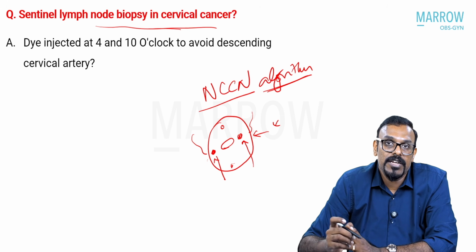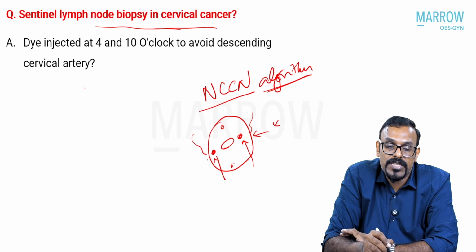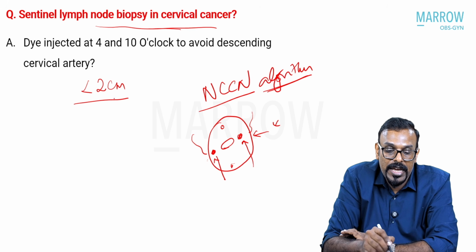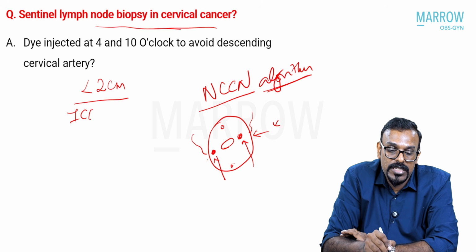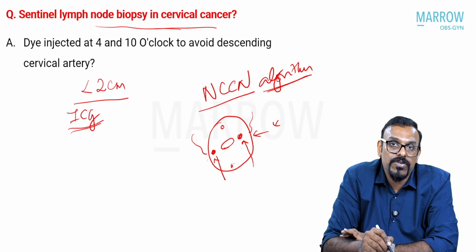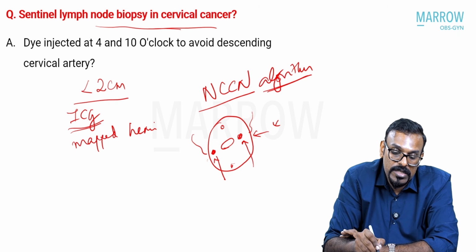Then the other things that might have been part of the question: for sentinel lymph node biopsy in cervical cancer, the tumor size should be less than 2 centimeters. And again, ICG is preferred. Then you have to look at both hemipelvises, and there should be mapped sentinel nodes on each hemipelvis.